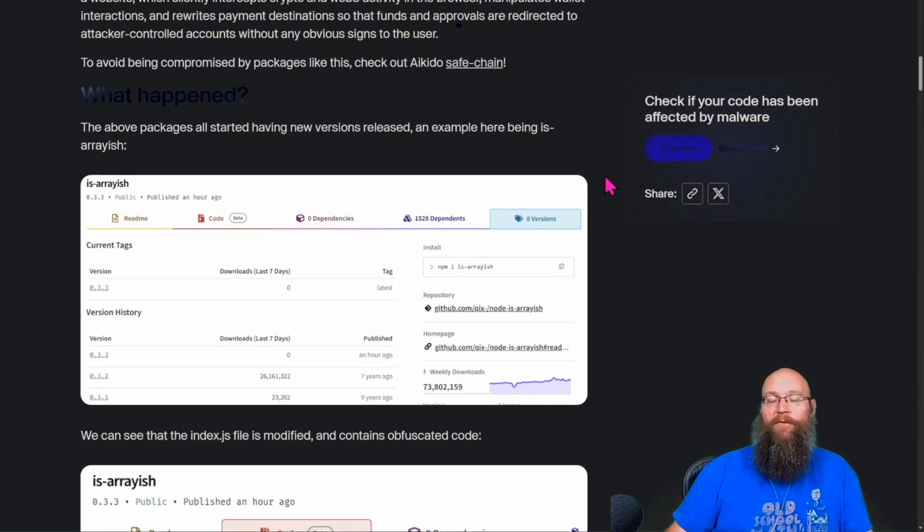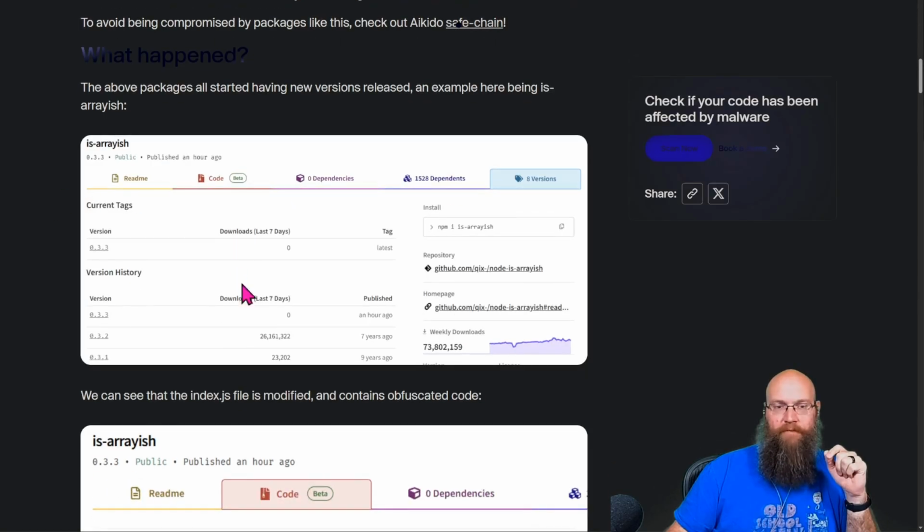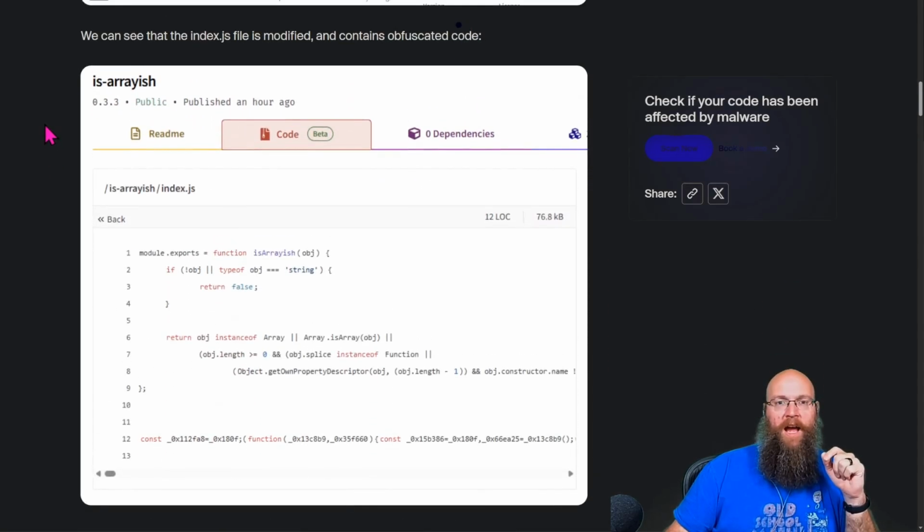They actually did this in a fairly interesting way too. And the above packages all started having new versions released. For example, for Arrayish, it got a new version published, in this case from the screenshot about an hour ago. And we see that the index.js is modified and contains some obfuscated code. Right here. I wish we could scroll over and see this, but there's code in here that just looks like this right here, this constant. This is not something standard you would want to see in most programming languages. There better be a damn good explanation if you're going to see code that is not easily, readily accessible.